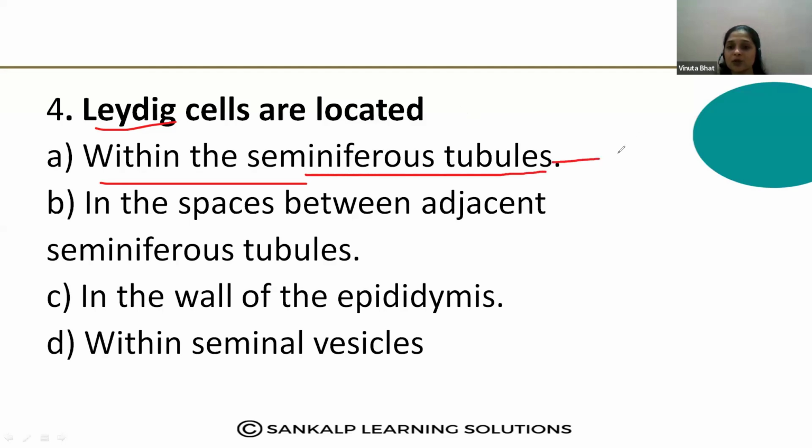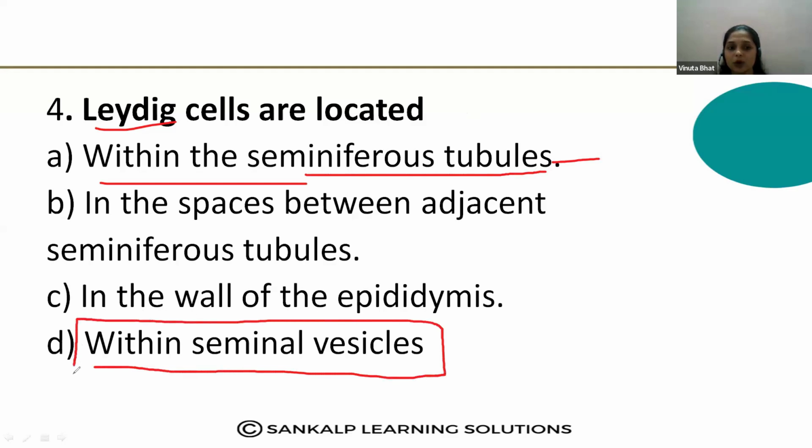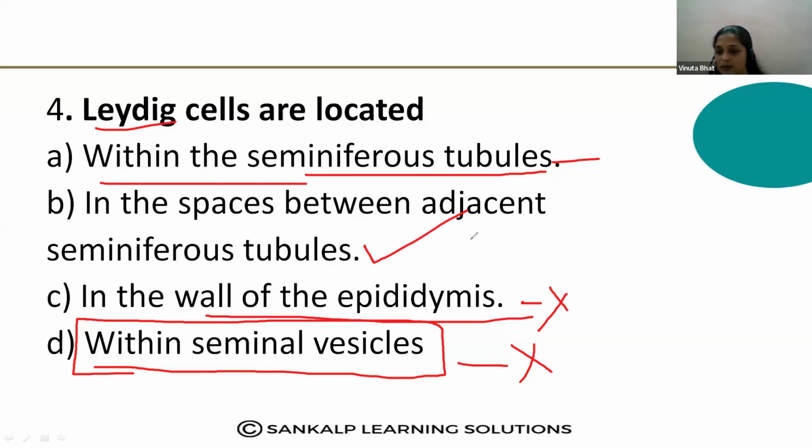What is present inside the seminiferous tubules? Sertoli cells and the germ cells. And the seminal vesicle is a gland that does not contain any such cells, right? So Leydig cells are not present in the seminal vesicle. That is a gland. And the epididymis is an accessory duct which does not contain the Leydig cells. So what is the correct answer? In the spaces between the adjacent seminiferous tubules, option B is the correct answer. Yes, Sudha. So yes, option B. Yes, very good.